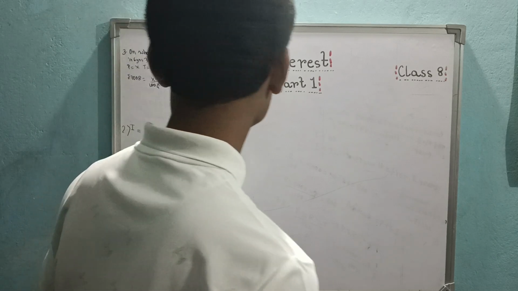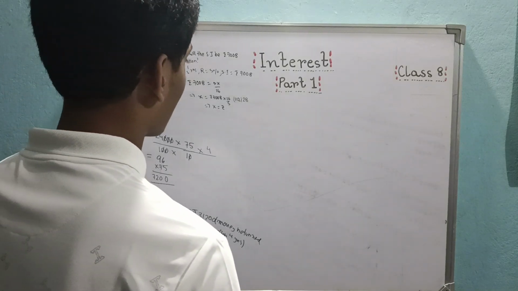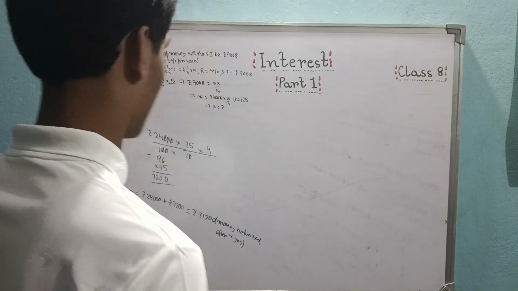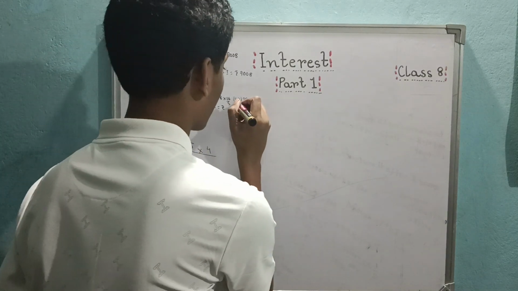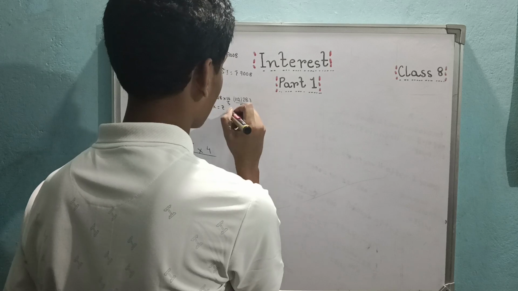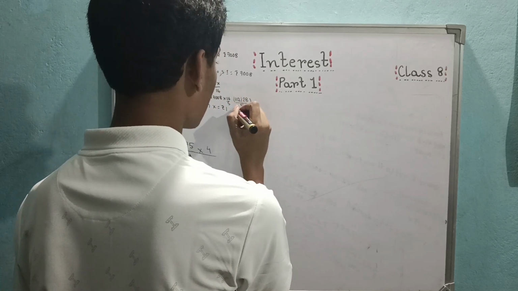That was 7008 into 16. So 7000 into 16 is 112000. Yeah, it's actually correct. Okay, so divided by 5.